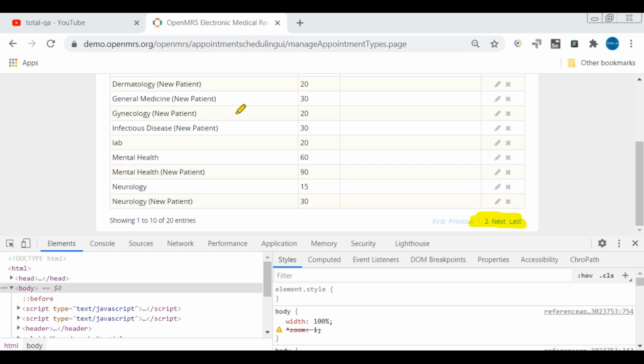First, we have to navigate between the pages. Second, in each and every page, we need to identify a particular service type. Suppose I take the service type as mental health. In each and every row, I will get the information, compare it, and see whether mental health is available or not. Let's write the logic for this. Let's proceed.